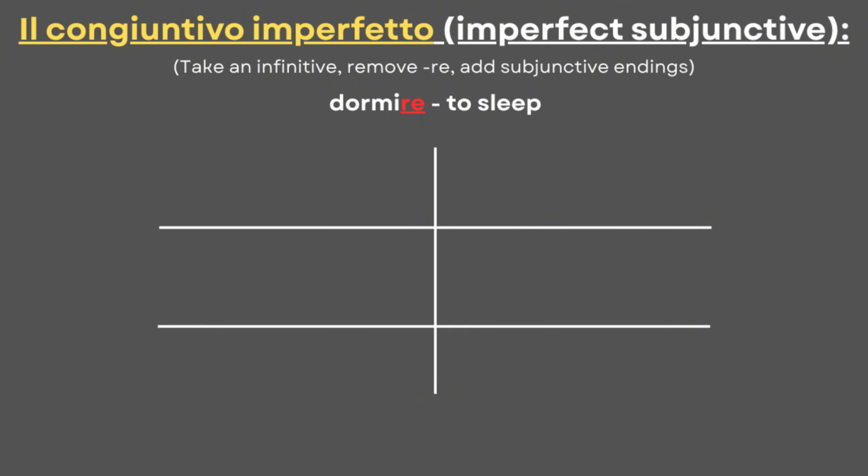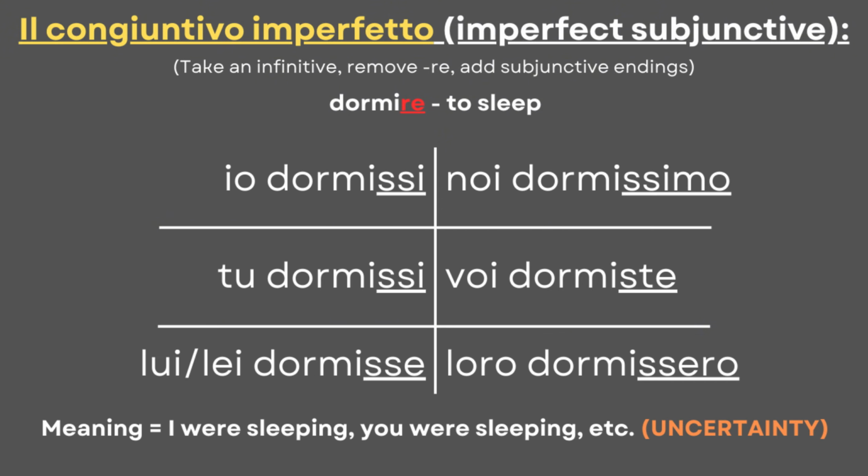To conjugate dormire, follow the same pattern. Io dormissi, tu dormissi, dormisse, dormissimo, dormiste, dormissero. So, this is how regular verbs get conjugated in the congiuntivo imperfetto.